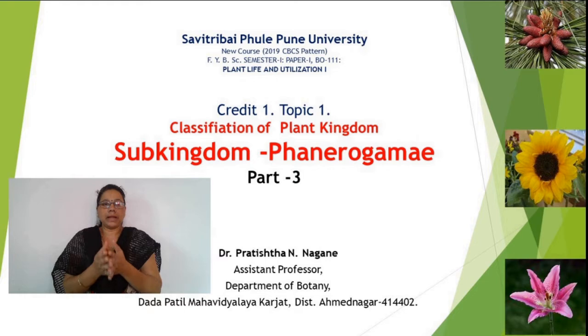As we know, the Plantae kingdom has characteristic features: they are photosynthetic, having chlorophyll A and chlorophyll B, along with carotenes and xanthophylls. They have a cell wall made up of cellulose, and they store reserve food material as starch.